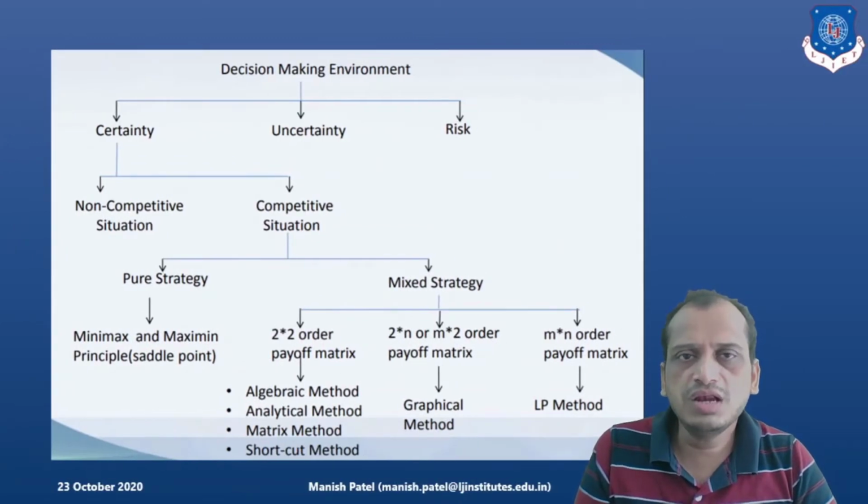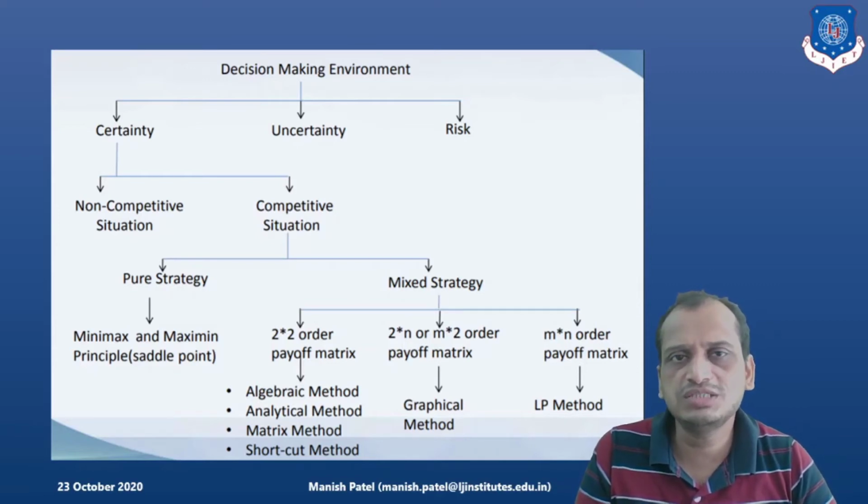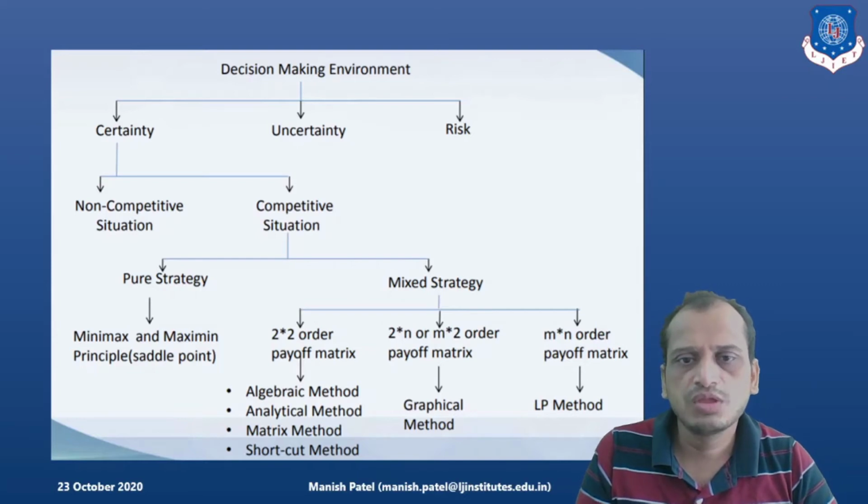If we talk about the classification of decision making environments, three factors are there: certainty, uncertainty, and risk. If we talk about certainty, again there are competitive situations and non-competitive situations. Specifically in competitive situations, you have pure strategy and mixed strategy.